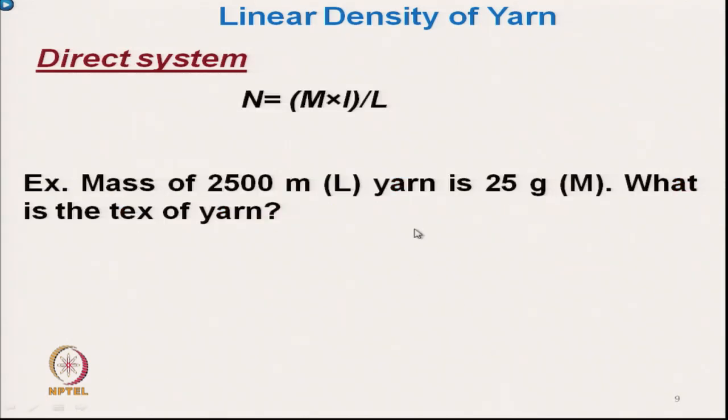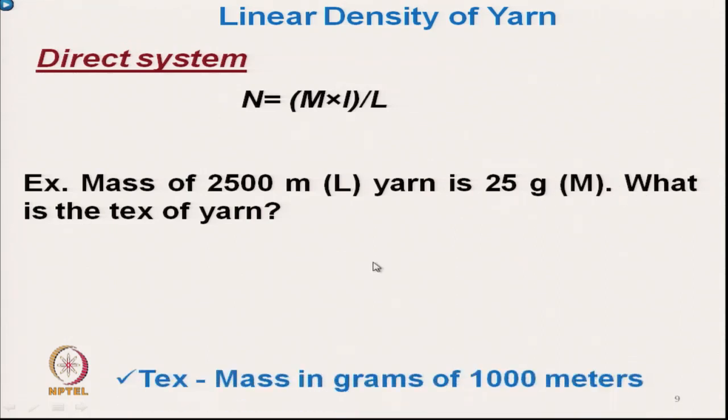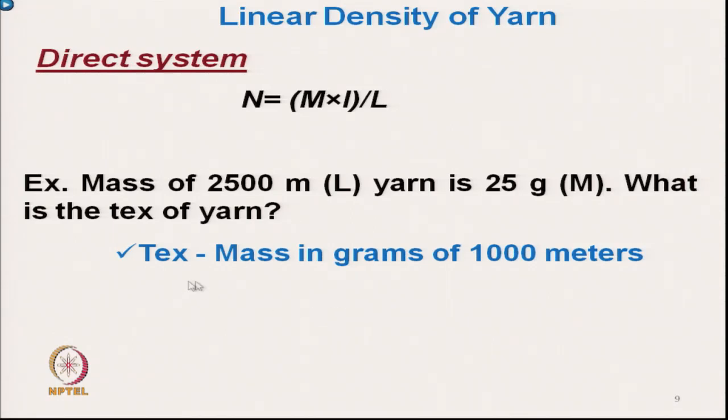Let us take one example. We want to know the Tex value of a yarn with a mass of 25 gram and a length of 2.5 kilometer. So the mass of 2500 meter yarn is 25 gram. What is the Tex value? It is very simple, using the formula: Tex system is the mass in gram of 1000 meter.